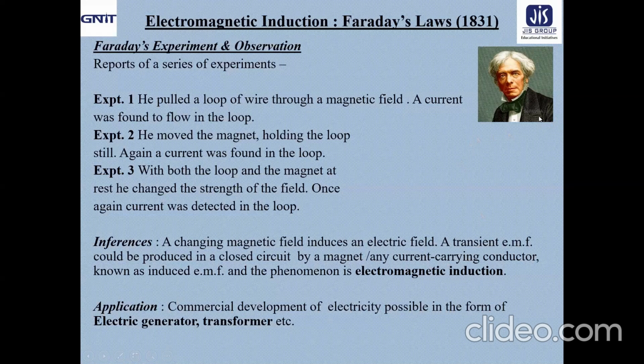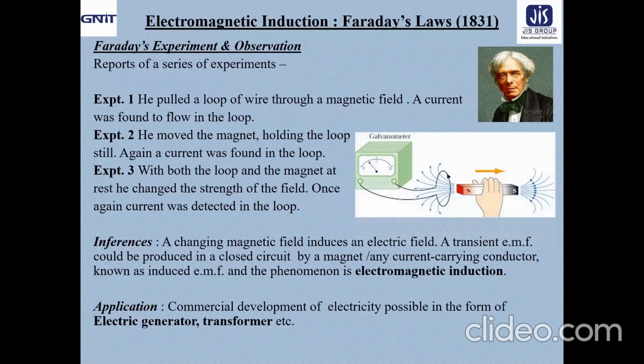It was Faraday who, for the first time, way back in 1831, got the answer in the affirmative through his famous series of experiments. Michael Faraday's famous series of experiments is reported everywhere, so all of you know that. Let us try to take a look.